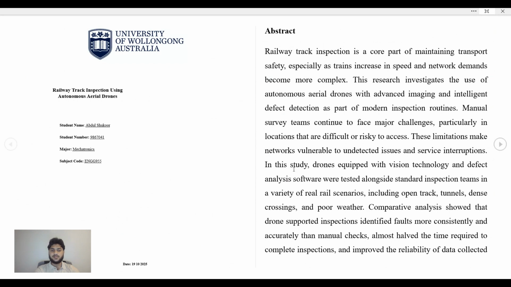Abstract. Railway safety relies on regular inspections, but traditional manual methods can be slow, risky, and expensive. Drones equipped with sensors and artificial intelligence offer a modern solution. This research investigates how autonomous drones can effectively detect track faults and deliver real-time inspection data, with the goal of improving safety and reducing operational delays for railway networks.